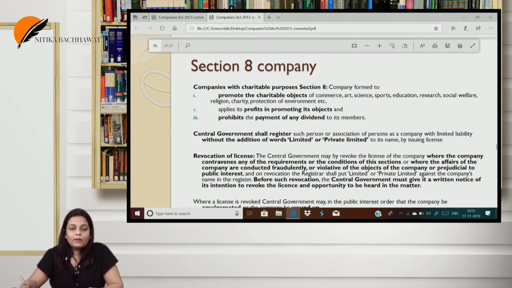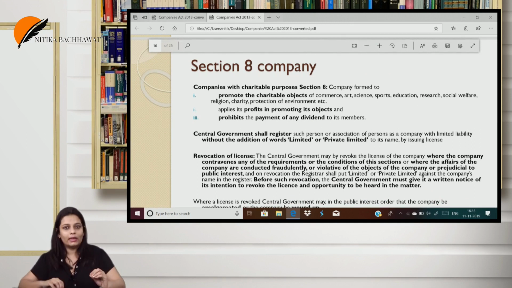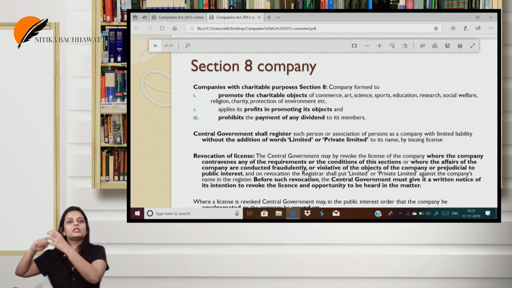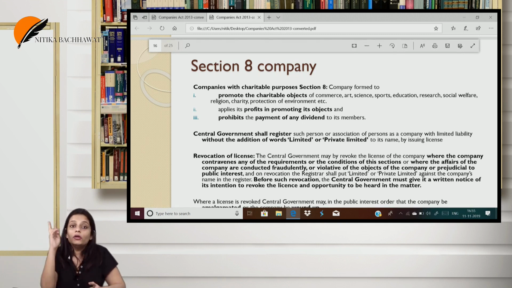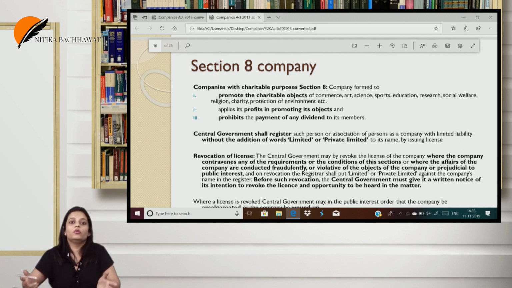Section 8 company: a non-profit organization which is formed for the object of promoting science, sports, arts, religion, commerce, technology, environment, charity, anything. Not all of them, anything. They do not distribute dividend. So what do they do with the profit? They reinvest that profit into the business to promote its object.